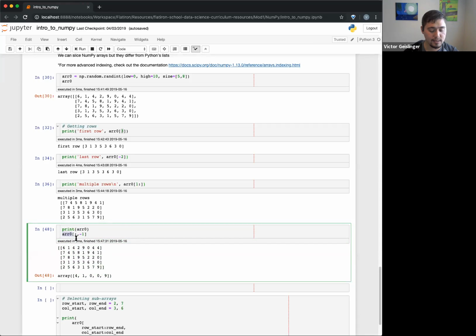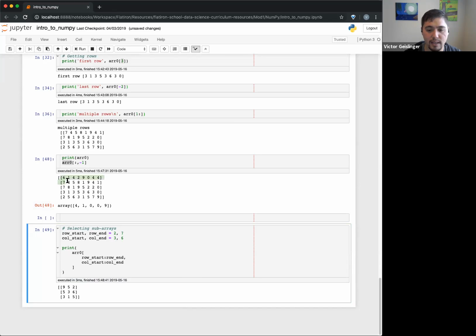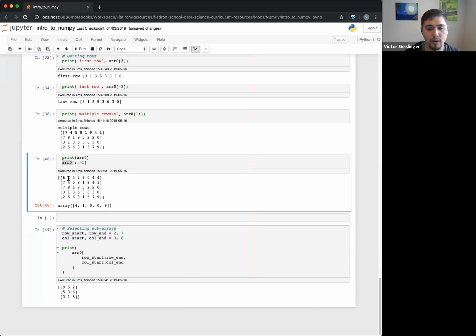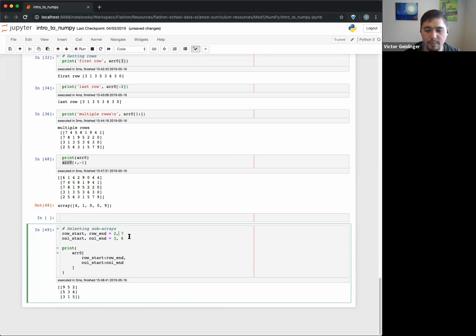All right, and then this last part, you can see here, I can say go from the row start. So I have this whole array, and I say start at this part, like start at the second row and then the 7th column. It's R0. This isn't going to work out too well. I don't know why I did it this way. Okay, I'm sorry, it does work because I do have enough elements. So you can see I have basically from the second row to the 7th. I'm sorry, why did I put row here? I'm sorry guys, I'm reading my stuff. Past Victor is a weirdo, so I don't know what he's doing over here.